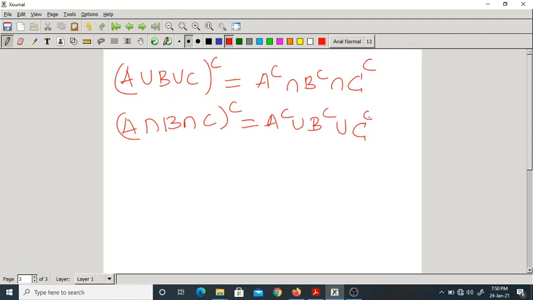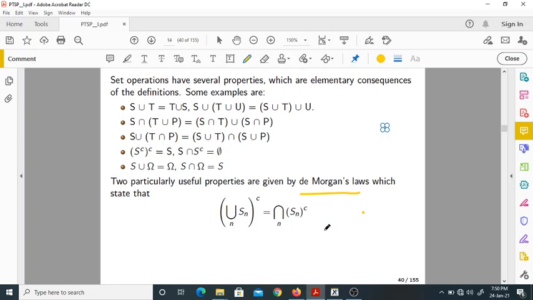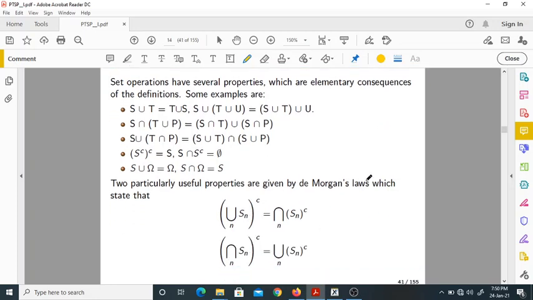Here the same thing is being written, but for many sets. So union becomes intersection, and the sets will be complemented. So these are the two De Morgan's laws for many sets.